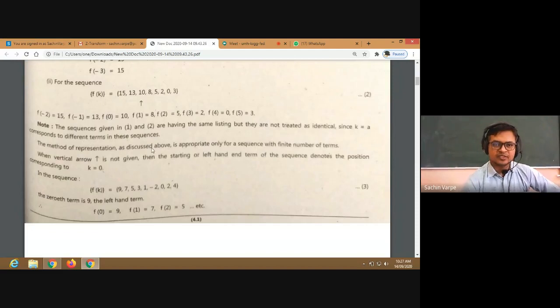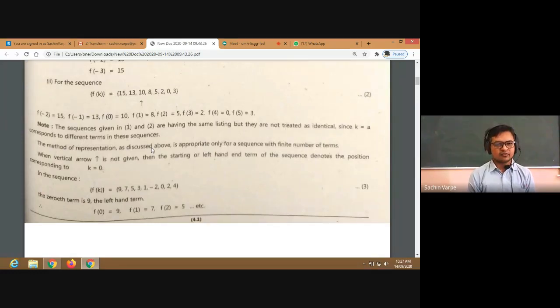The method of representation discussed above is appropriate only for sequences with a finite number of terms. All right. When the vertical arrow is not given, then the starting or left hand end term of the sequence denotes the position corresponding to k equal to 0. That is the first position at 0. All right.